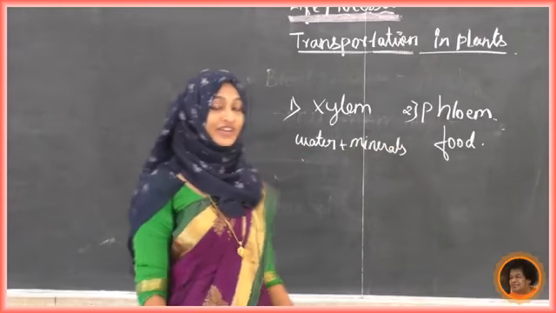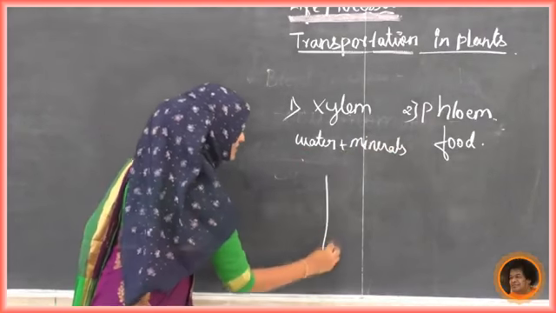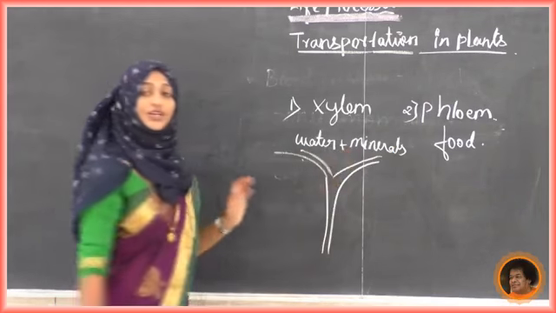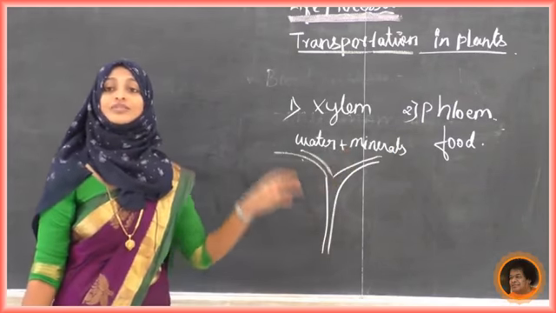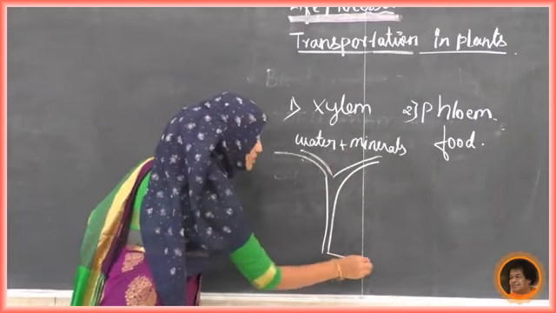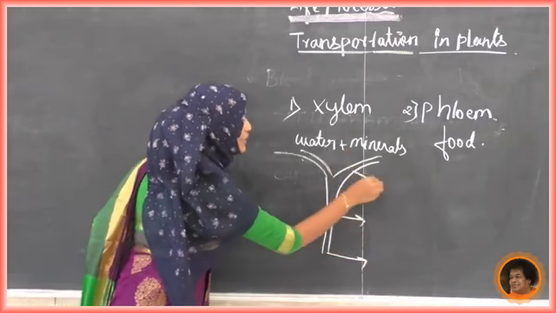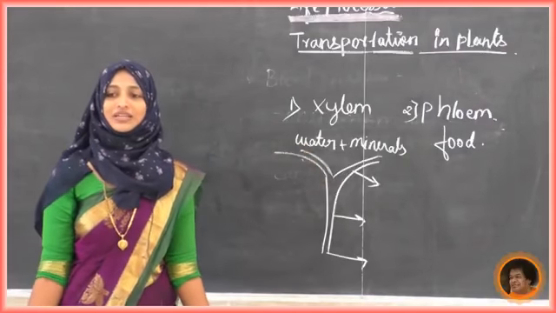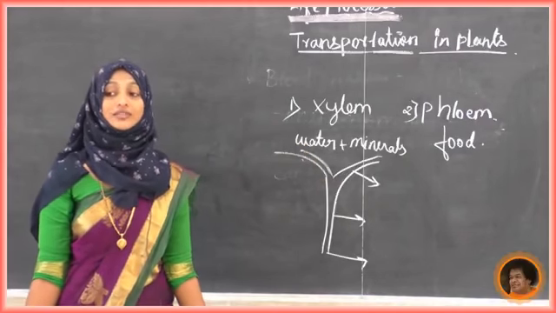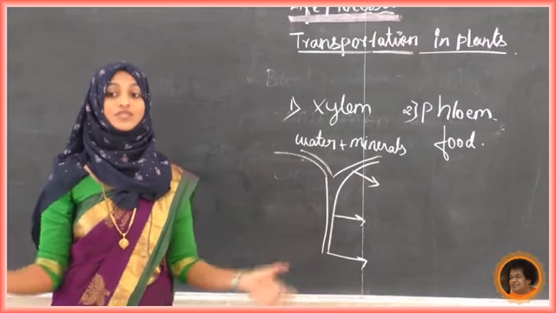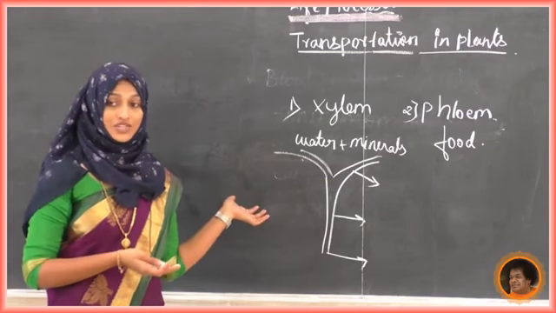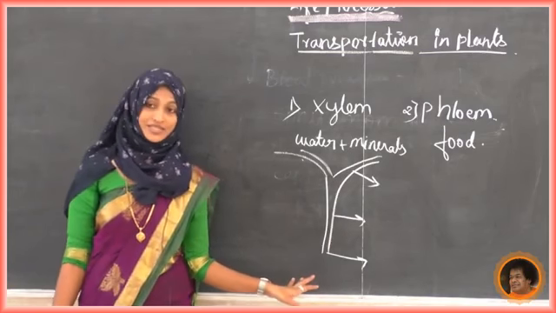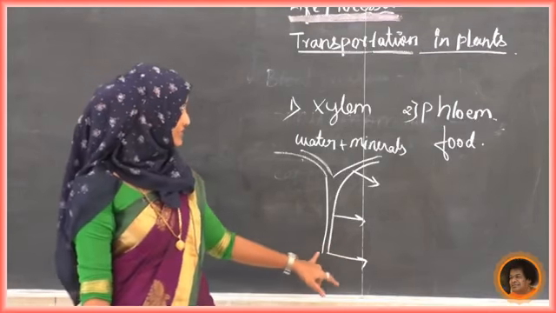How will it be then? See, in a plant, it forms a continuous tube. It starts from the root, and goes to the stem and the leaf vein, up to the tip of the leaf vein. It forms continuous tubes in plants which run from the root to the stem and the veins of the leaf. Yes, next we'll see what happens now.